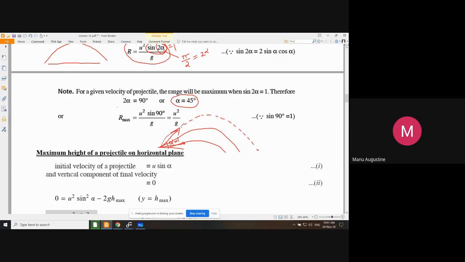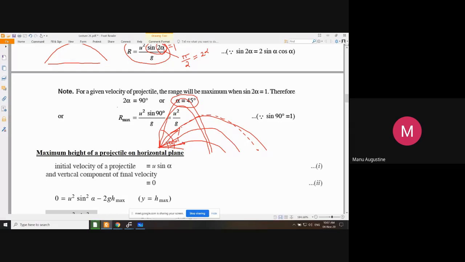If you throw it like this, it will go and reach here. So as you see, initially when you increase the value of alpha, the range of your projectile is increasing. But if you become too greedy and try to send it at a very high angle, then it will start falling short again. See, this is how your parabola will fall short if the angle is too high.